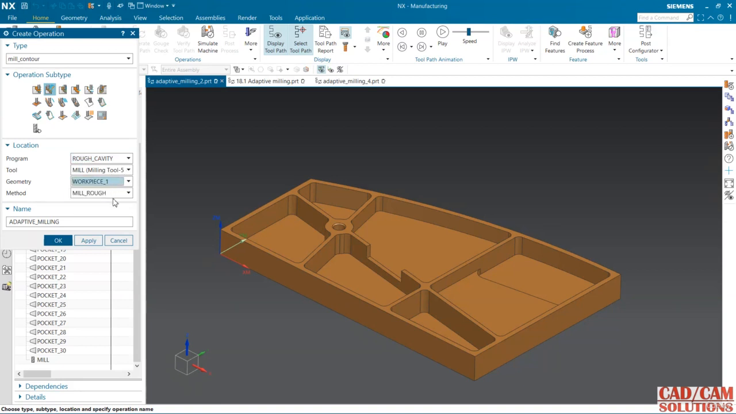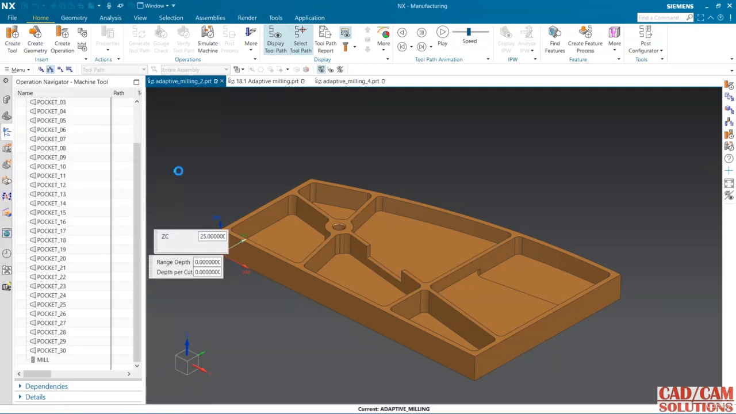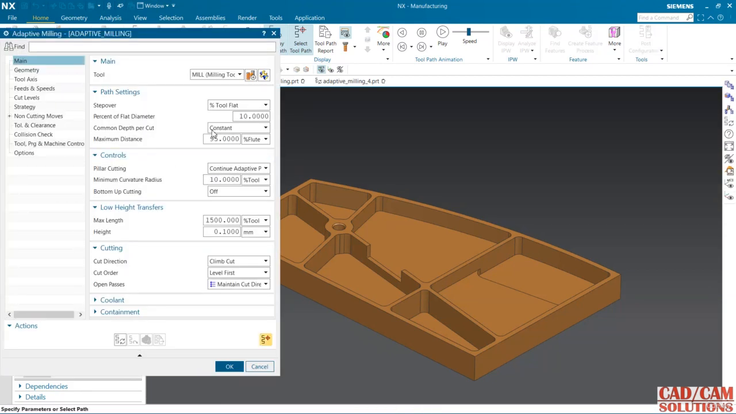and my workpiece is a roughing operation. Okay, step over is 10% and depth of cut is 95%, and I'm using this continuous adaptive pattern, and 10% is the curvature radius. Okay, so in this lecture we are going to discuss this minimum curvature radius. So at the corner, how it is creating the tool path.